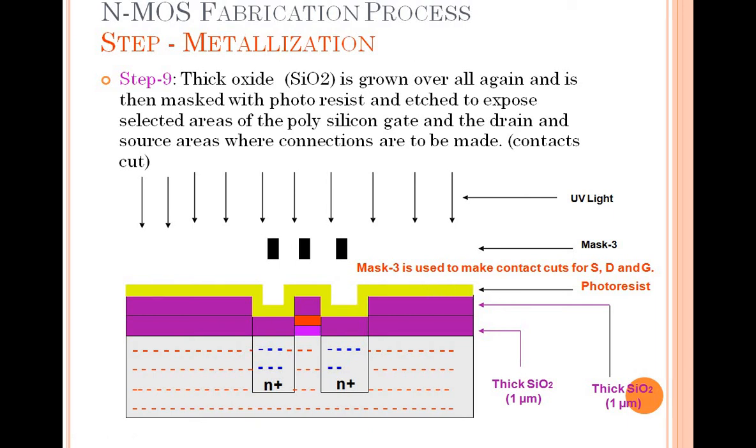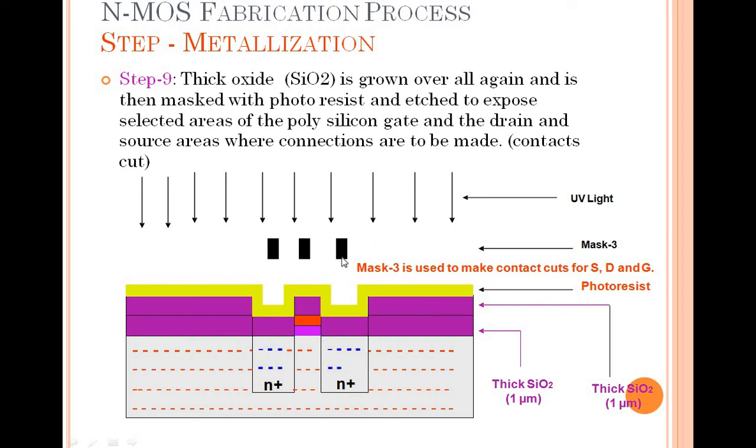Now again you have to expose it to the UV light. Here we are having 3 masks. Why? One is for the source, one is for the gate, and one is for the drain. In this particular part it is etched. Etched means you will be removing everything, because at that particular part you will be getting the cuts. So this is all exposed to your UV lights, so this will be polymerized, nothing but hardened.